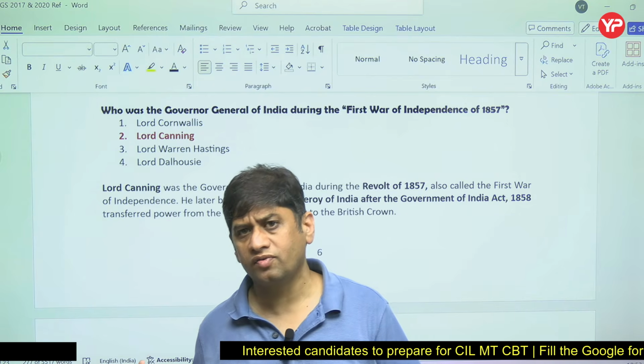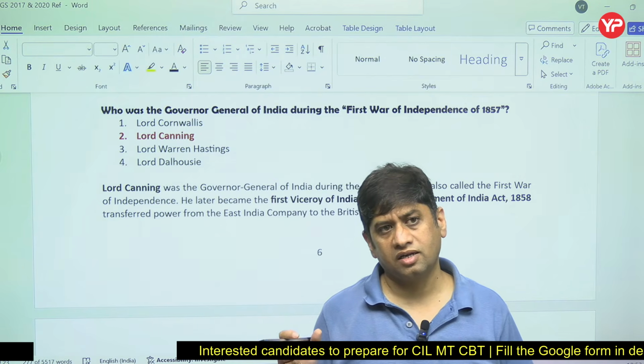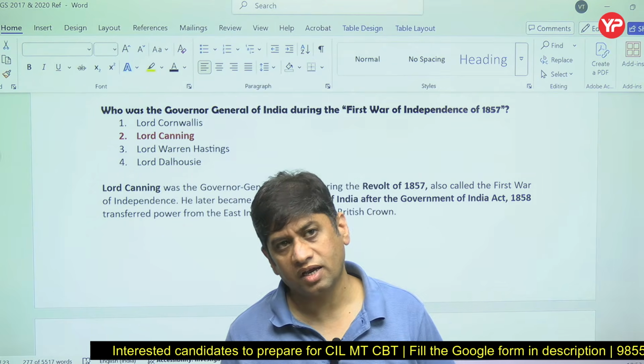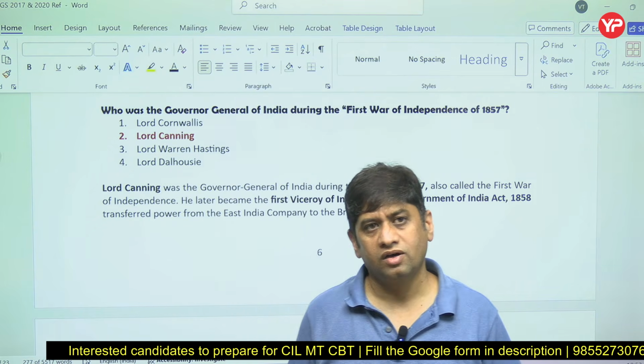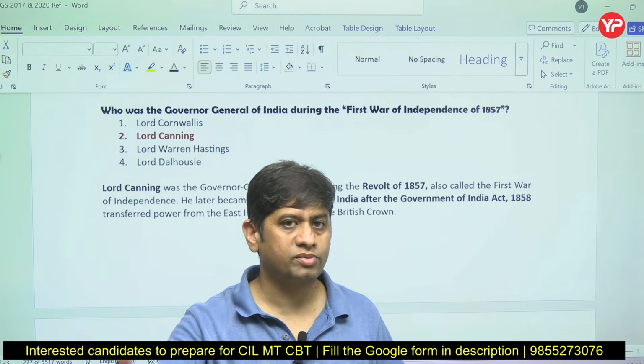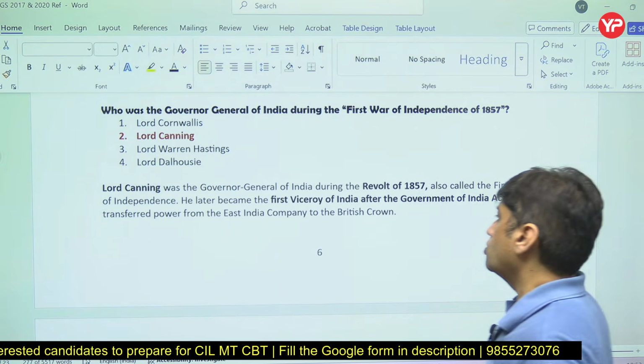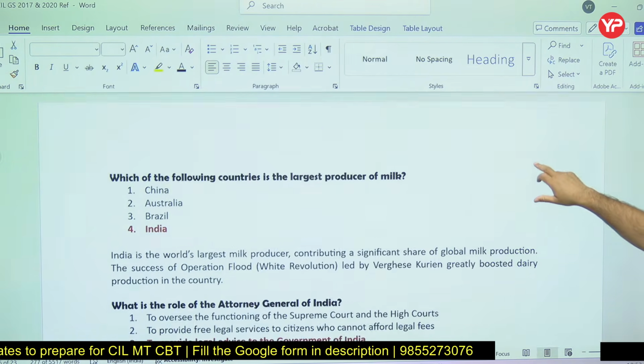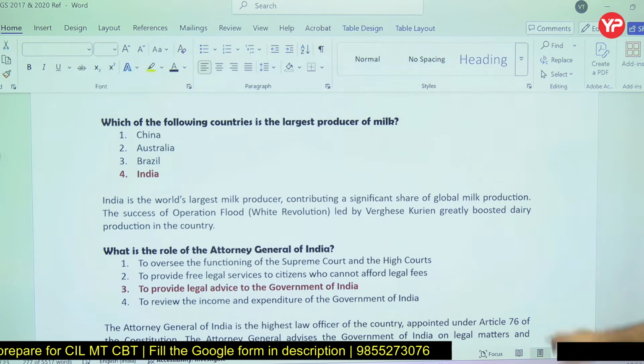What happened after 1857 is that the rule of the East India Company was taken over by the British government. So the British government started ruling directly. This was all about Lord Canning, and this Governor General we should know.